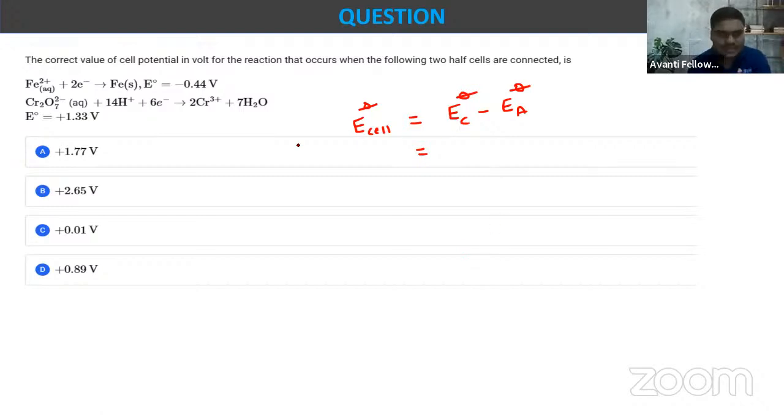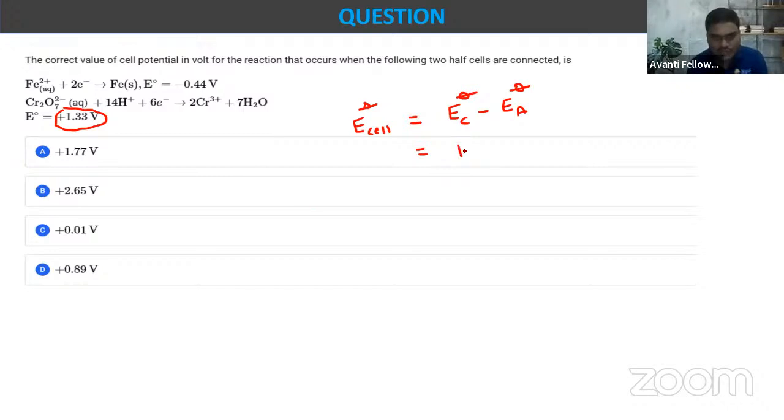So we have a cathode. Which one acts as a cathode? We know that this one, right? That is 1.33. Always remember this, beta. Those having the more electrode reduction potential value are always known as cathode. Here we have 1.33 volt, here we have minus 0.44 volt. So if you want to identify which one acts as a cathode and which one acts as an anode, always look at the highest value. Those having the highest reduction potential value are always termed as cathode.